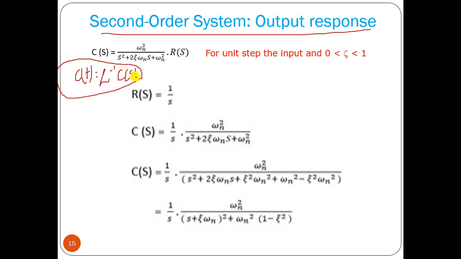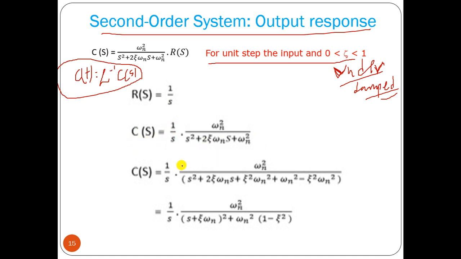Okay, so say we are applying a unit step, and the zeta value we are considering is between 0 and 1. So it should be an example of underdamped response. Now let us find out the equation of the underdamped response. Okay, so C(s) equals 1 by s times this factor.